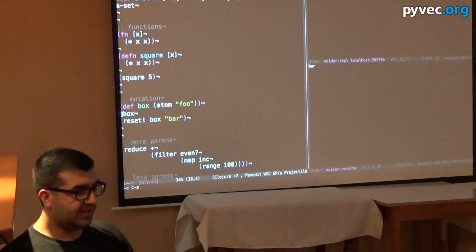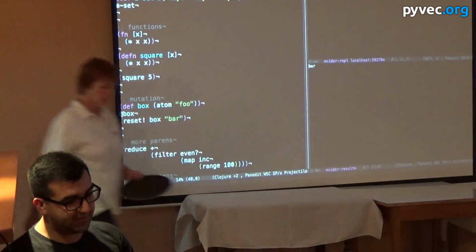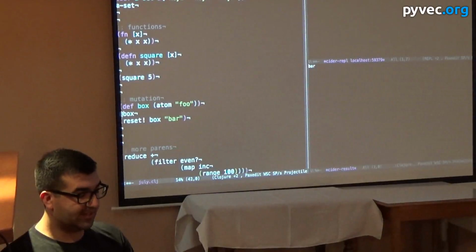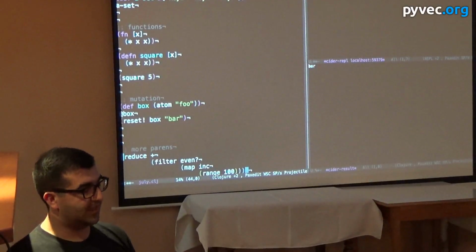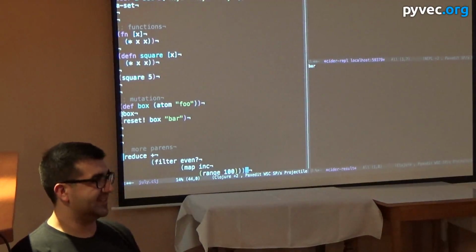Okay. Seeing all the parens, you might be getting a little scared if you haven't done Clojure or Scheme or anything before. Imagining things like this, which is incredibly ugly. A lot of the code later on that I'm going to show you will look a little like this.